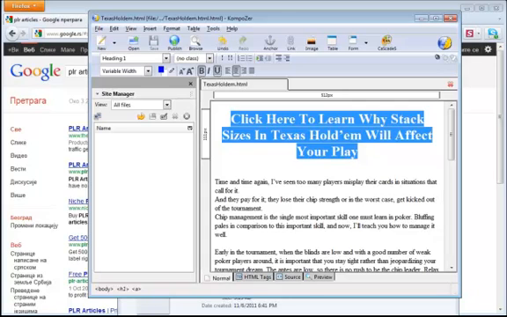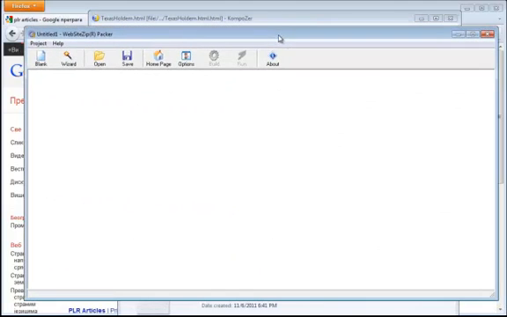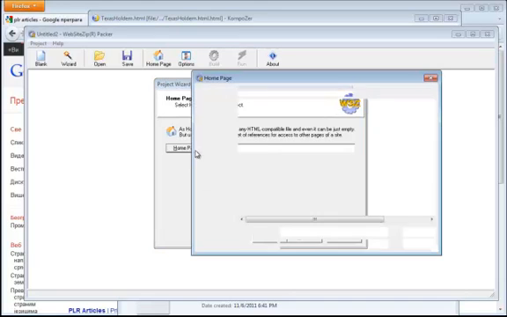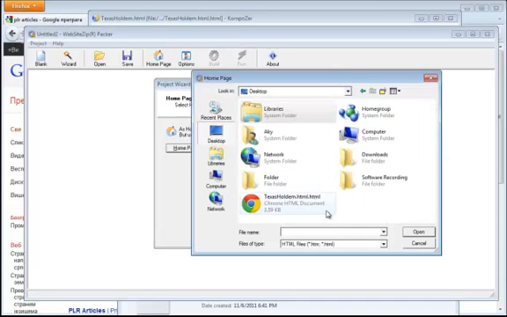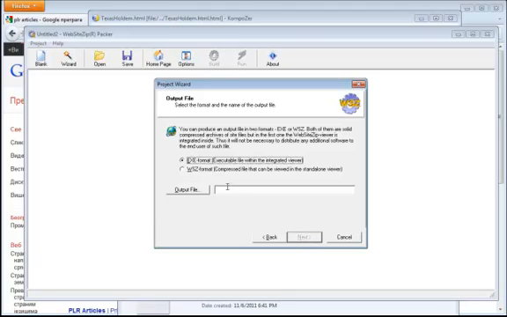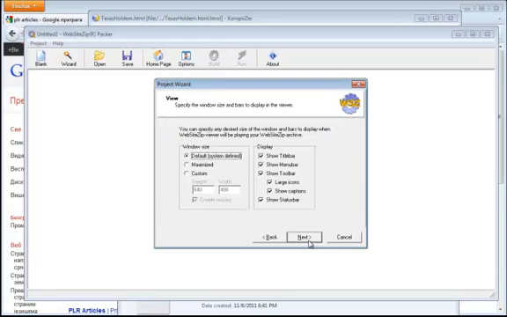Okay, now let's open Website Zip Packer, go to Wizard, click Next, and now choose the HTML file that we just saved. Just bear with me for a second. Oh, here it is. We'll choose EXE and come up with a name for our app. Click Next. Leave this as default.